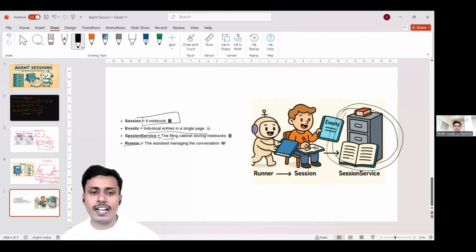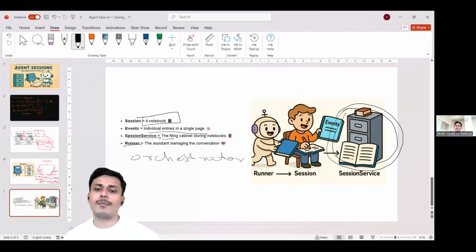And we have a runner. This is nothing but an orchestrator which manages the whole information of sessions, managing the conversation. The session service is nothing but a storing cabinet of notebooks. Events are individual entries in the notebook. In this way, an agent session works.